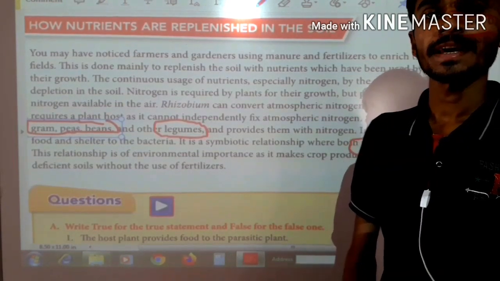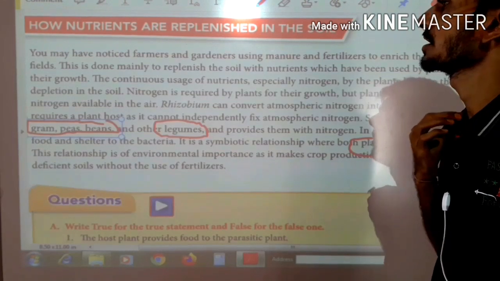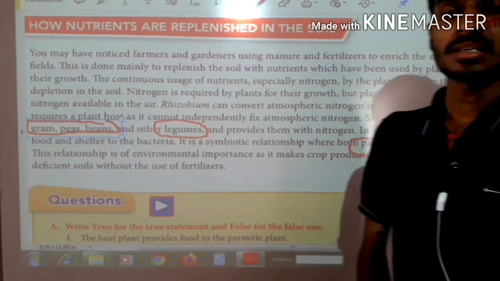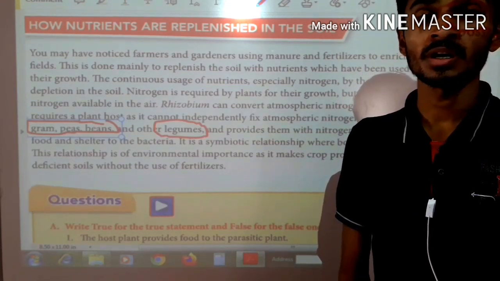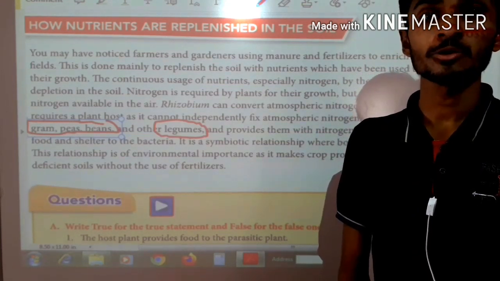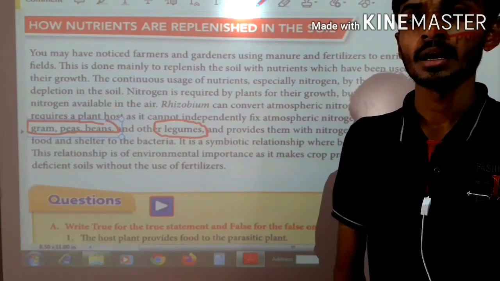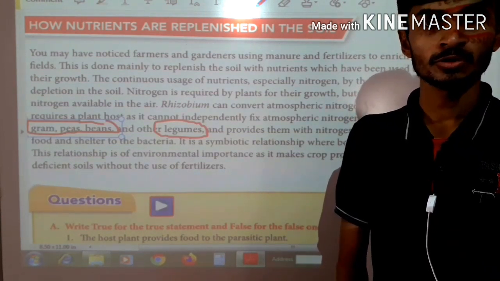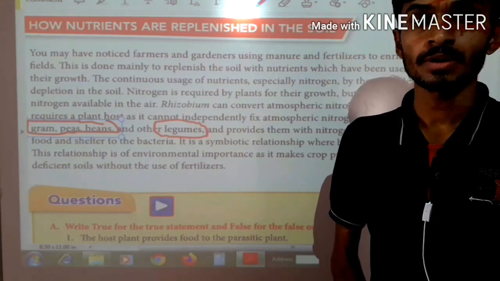Okay guys, our next topic is how nutrients are replenished in the soil. Have you seen many times that farmers plough their field and add manure in the soil? The reason is that every year farmers get crops from the soil, so there will be a lack of nutrition. Farmers add some manure and mix it in the soil.